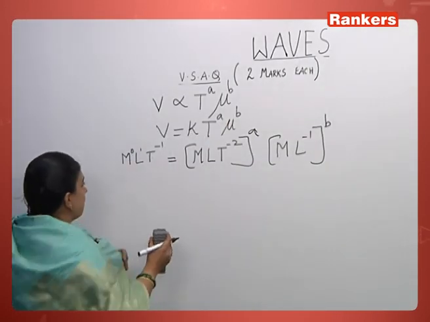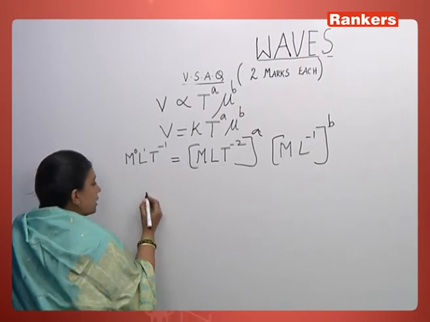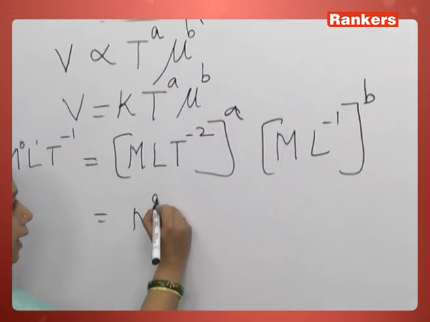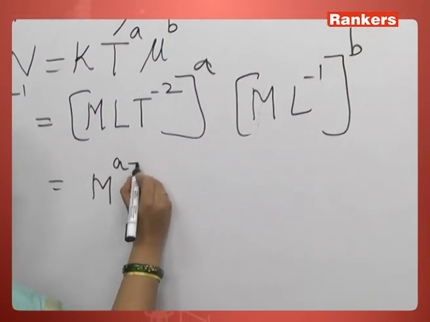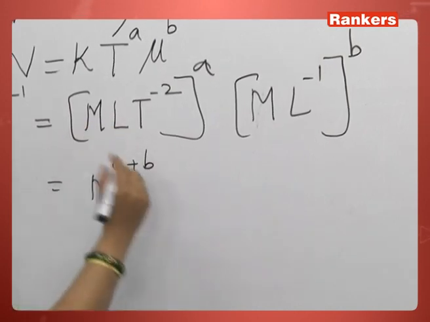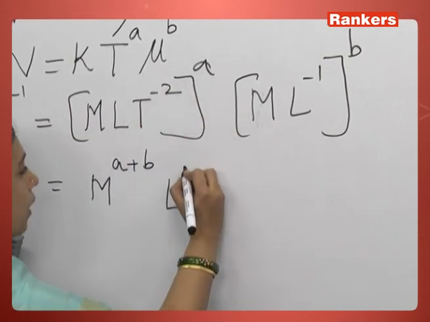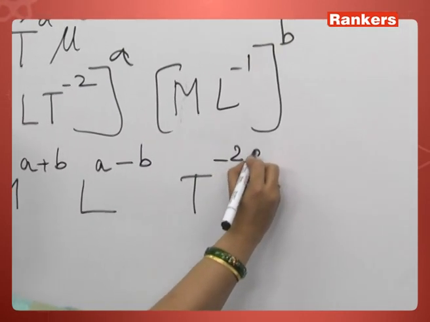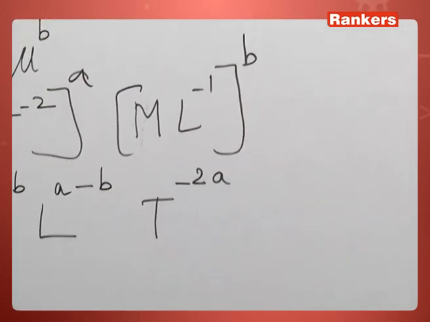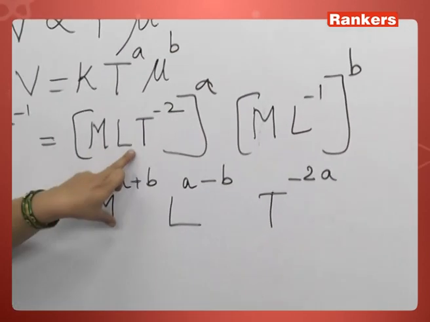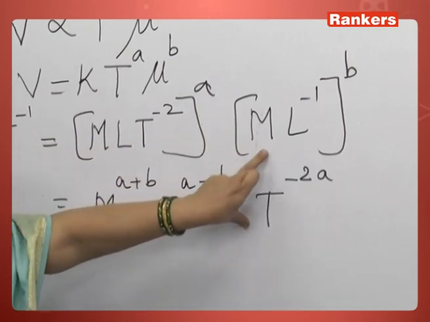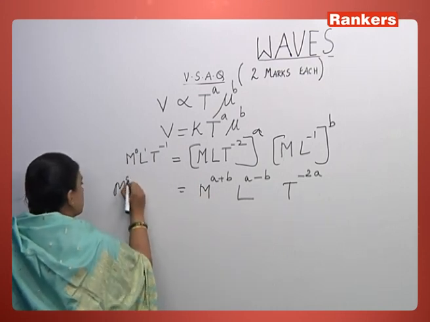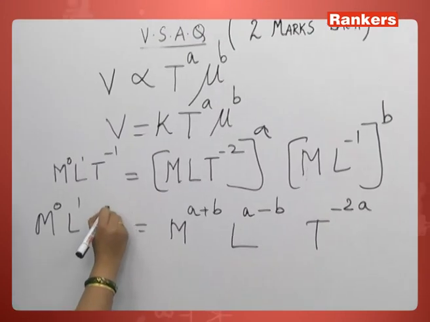So, let us equate the dimensions. We will equate the mass separately. This is M to the power A, M to the power B, so M to the power A plus B. L to the power A minus B. T to the power minus 2A, because here there are no dimensions of time. So, on the right side, it is M to the power 0, L to the power 1, T to the power minus 1.